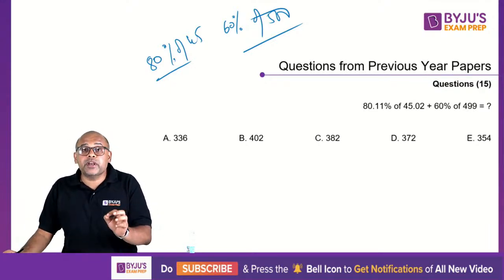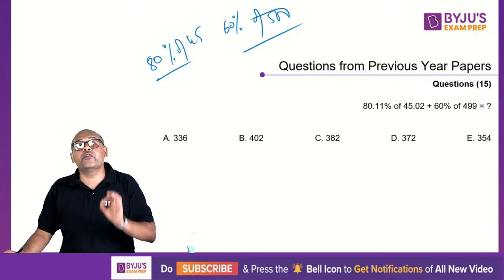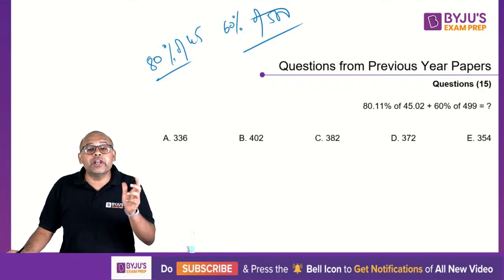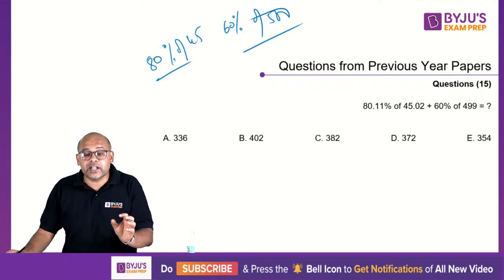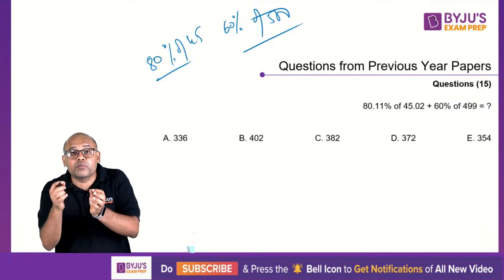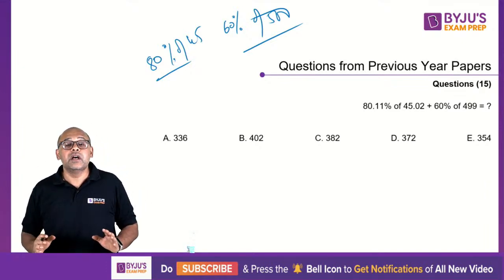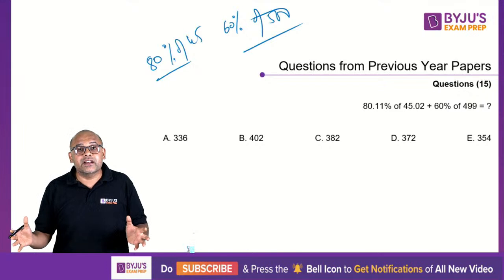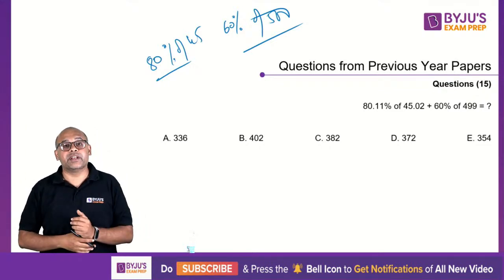So when you're approximating, you should know the effect of your approximation. Broadly, you should have that idea. If you see that the options are very close, then even a small approximation can change your answer. But if you see that the options are wide, then you can take the liberty to approximate.